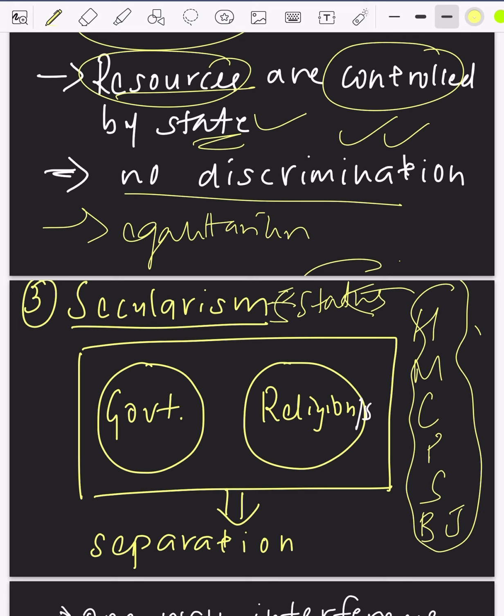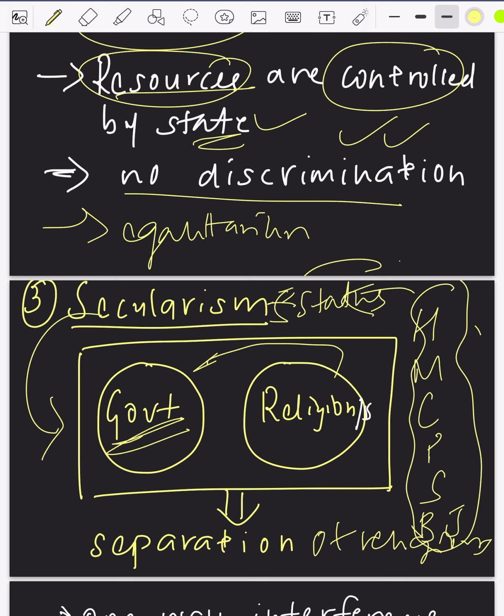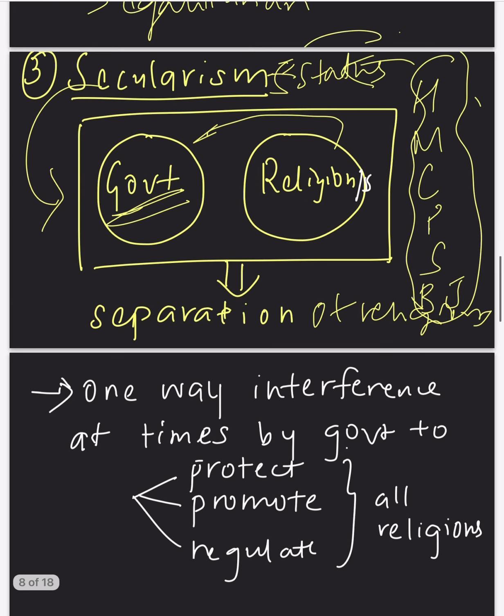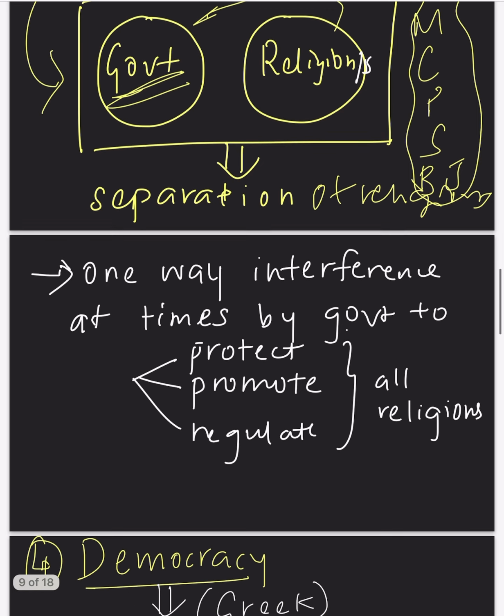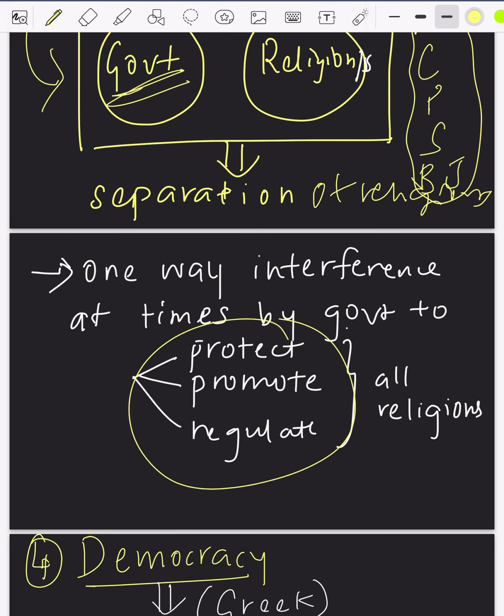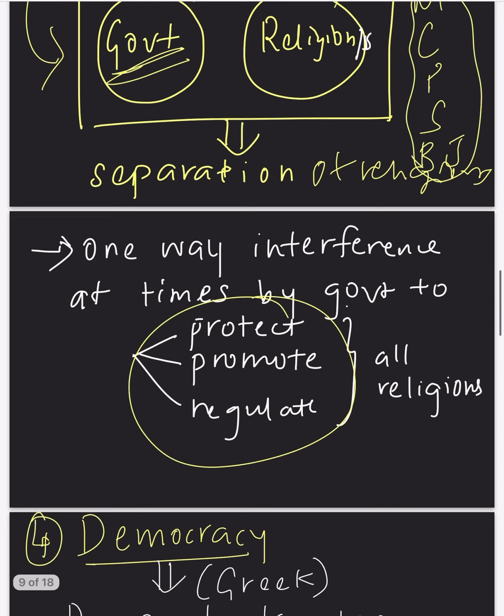Also in India, we have separation of religions with respect to state affairs. Religions don't interfere in the affairs of government. Whereas government can interfere in the matters of religions only to protect, promote and regulate the religious activities. That is the meaning of secularism.